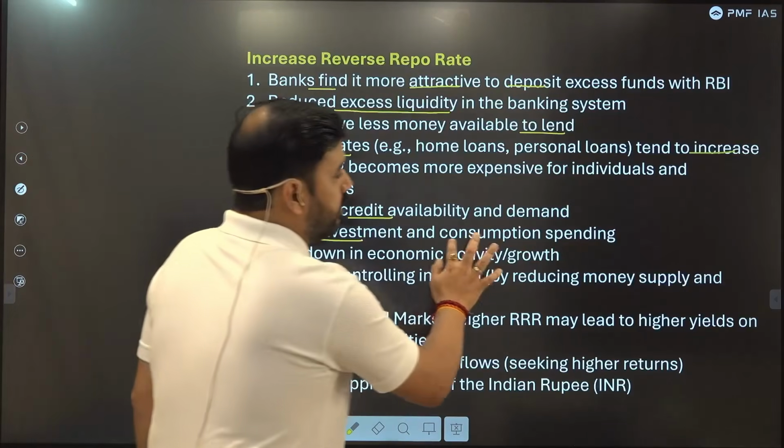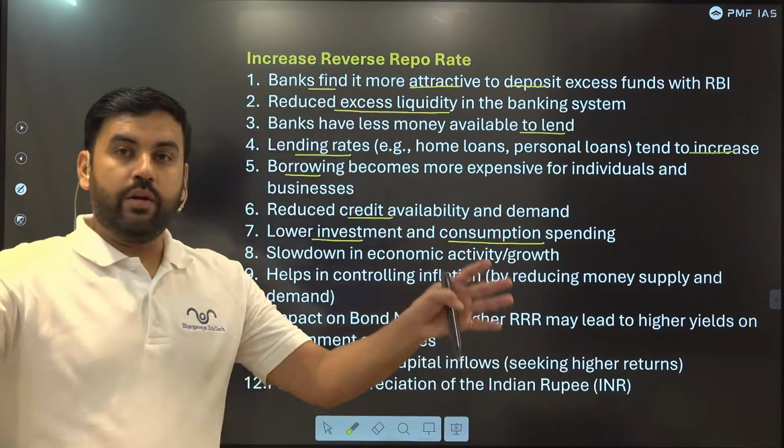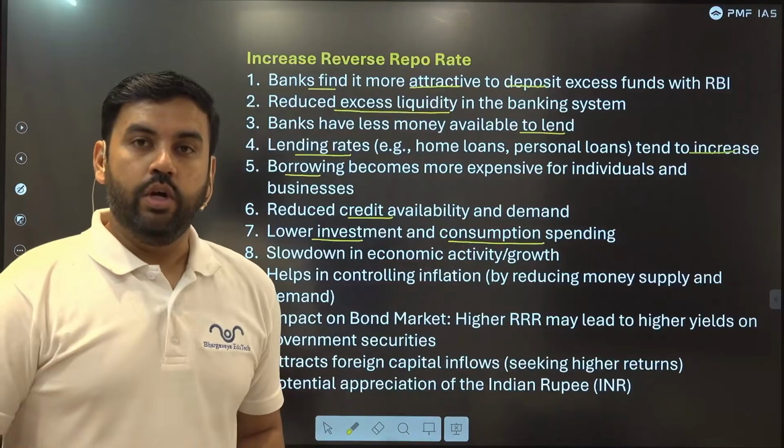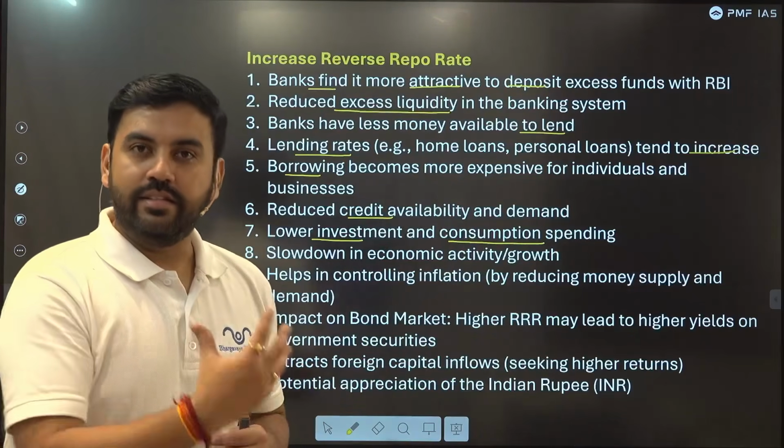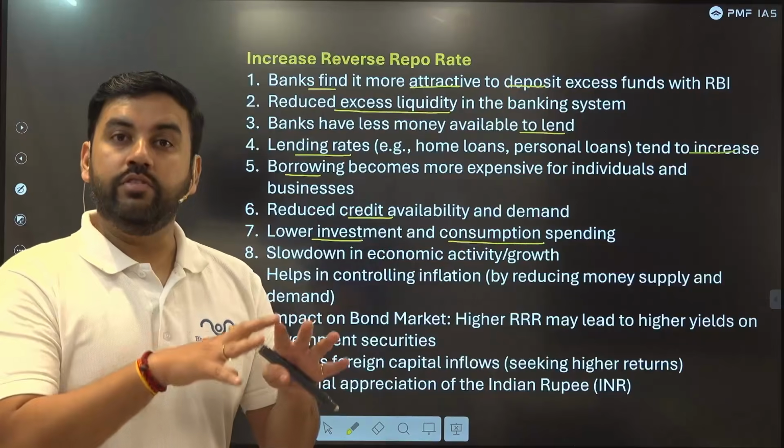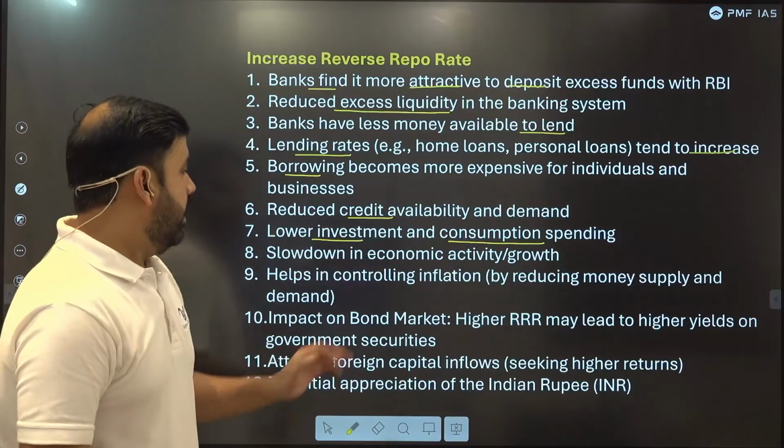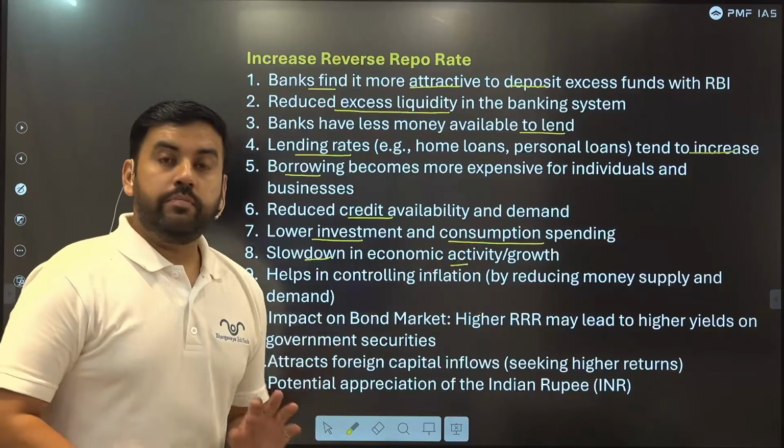Lower investment and consumption spendings. So out of 10, only 5 of the customers have taken the loan. So they will invest less in the economy. They will consume less. They will spend less. Slowdown in the economic activity or growth may take place.